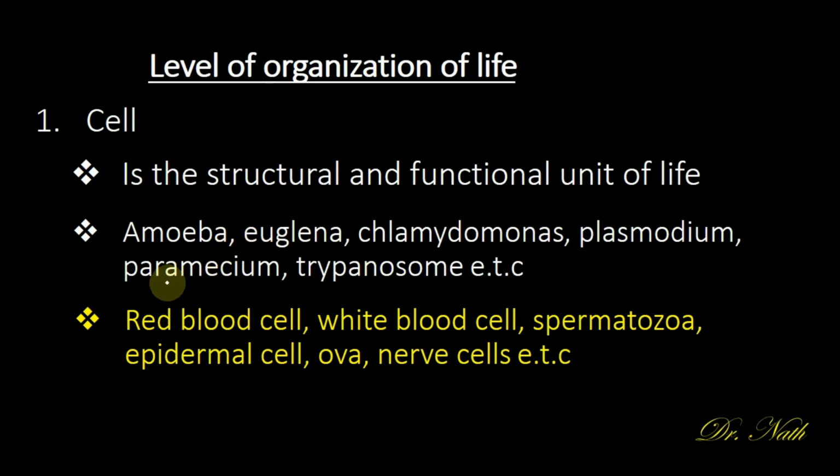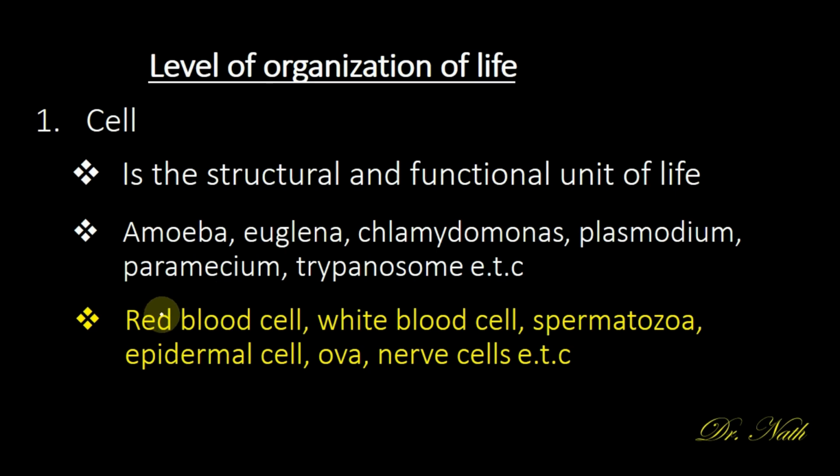Also, in higher animals, we can still find cells because the cell is the basic structural and functional unit of life. It is what makes up even the complex organisms.